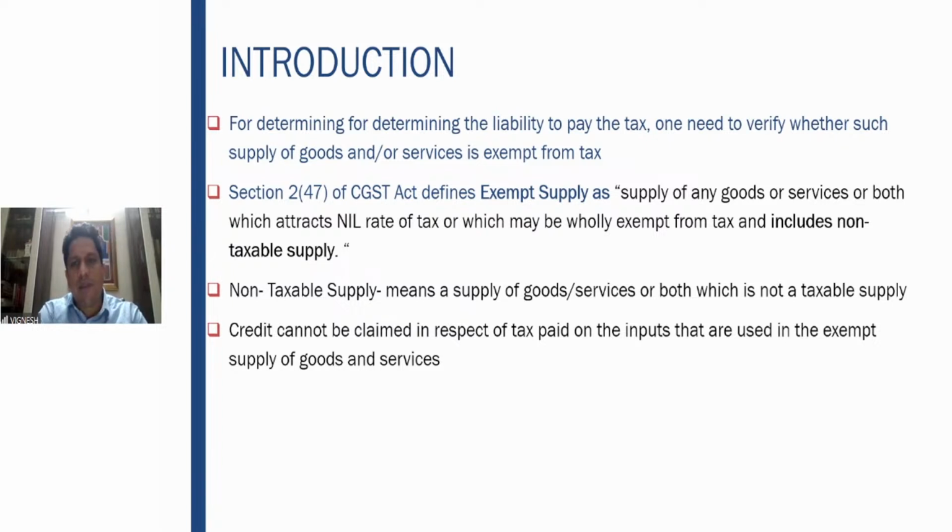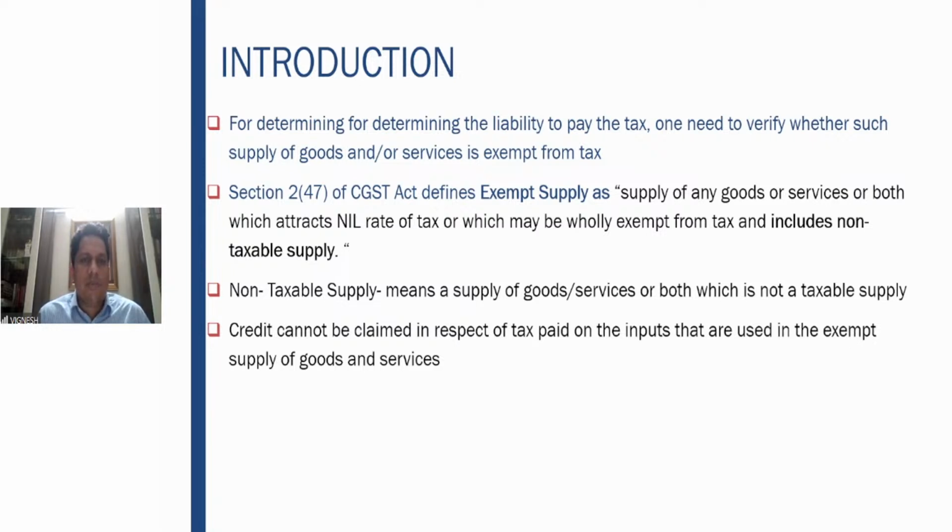Exempt supply is a supply of goods or services or both which attracts a nil rate of tax or which may be wholly exempt from tax, and includes non-taxable supply. Very simple. As per the rates of tax given for goods or services, whichever attracts a nil rate of tax. Please don't get confused with zero rated. Zero rated is different. Zero rated is particularly for export of goods or services. So zero rated and nil rated are two different things in GST terminology.